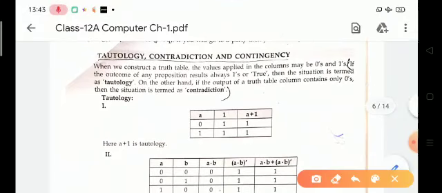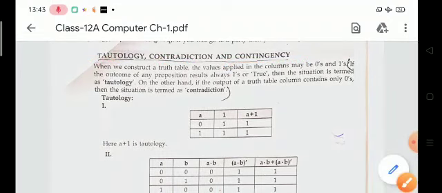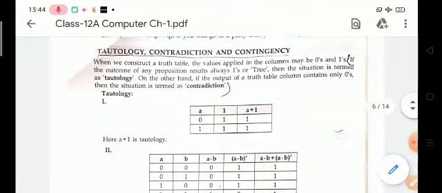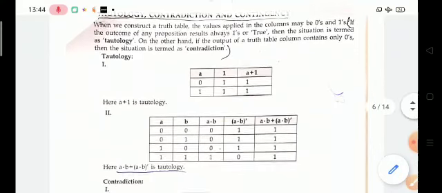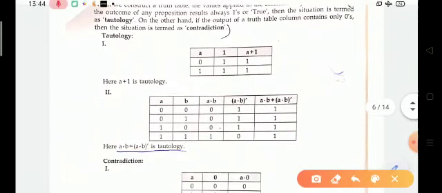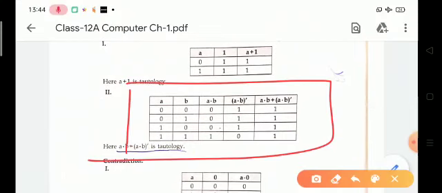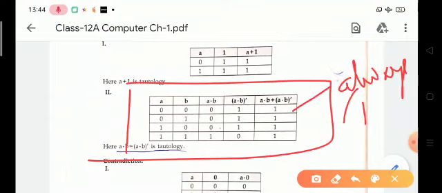Now the most important topic is tautology, contradiction and contingency. What is tautology? Tautology means if the outcome of any proposition is always one or true, then the situation is termed as tautology. For example, look at this truth table. In this truth table, the output is always 1, so this is a tautology.